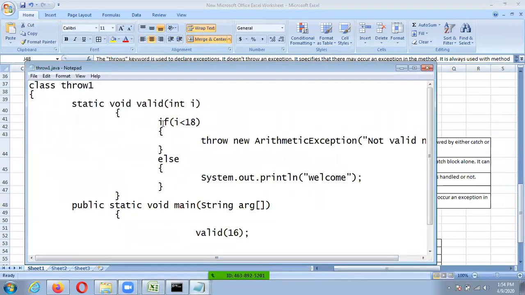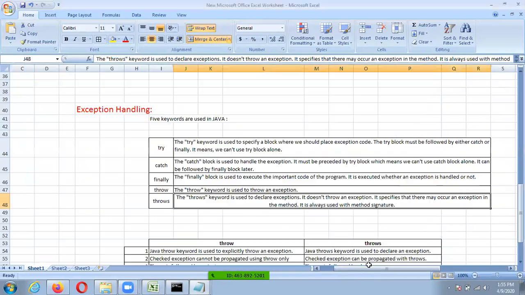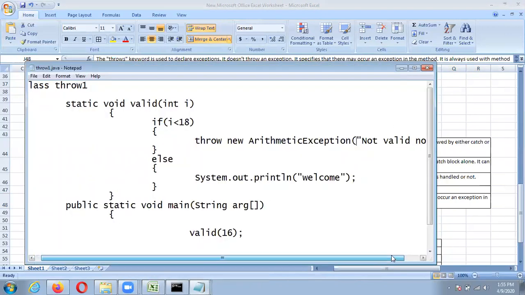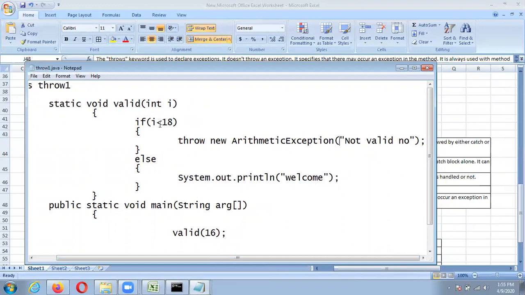Now here we are just putting one condition. If i is less than 18, then throw the exception, and here we are using ArithmeticException. So throw new is the keyword. This ArithmeticException is also one class, so to call the constructor of that class we have to use new again. So throw new ArithmeticException, and in that we are passing one string, "not valid number". When i is less than 18, it will print that not valid number, else System.out.println.